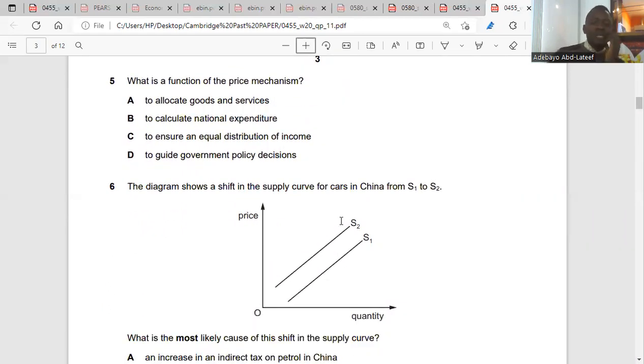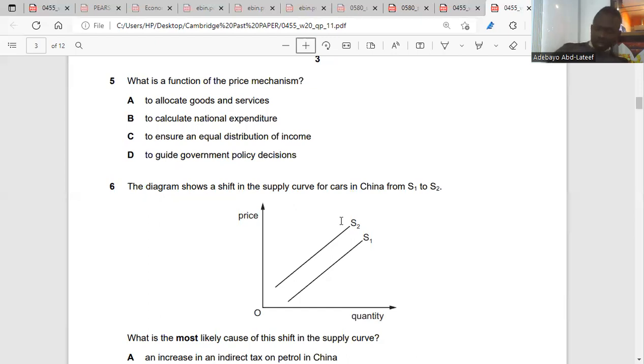Question 5. What is the function of the price mechanism? When we talk about price mechanism, we're talking about the market forces of demand and supply. So, what is the function of the price mechanism? Demand and supply allocate goods and services. Do you get it?